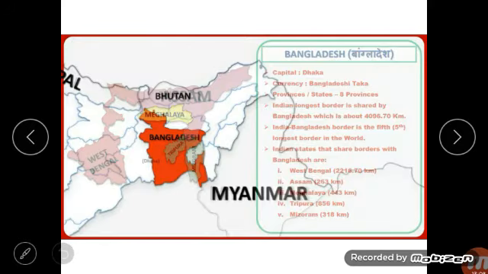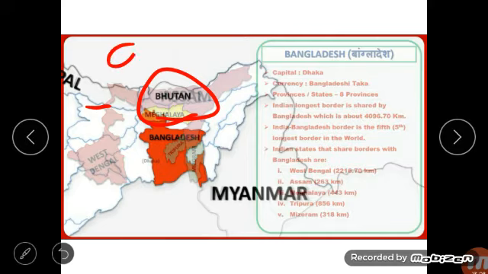Next, we are going to study about Bhutan. Bhutan too is a landlocked country between India and China. See, I told you, afterwards I will show you Bhutan. So here is Bhutan, and it is between India and China. Here you can see Bangladesh also. This is Nepal, this is China and this is Bhutan. Clear?